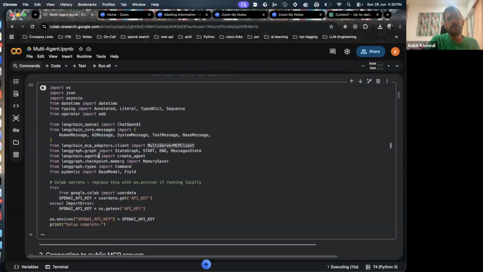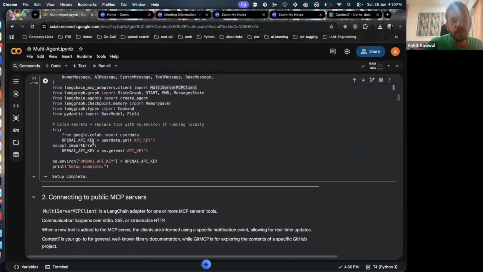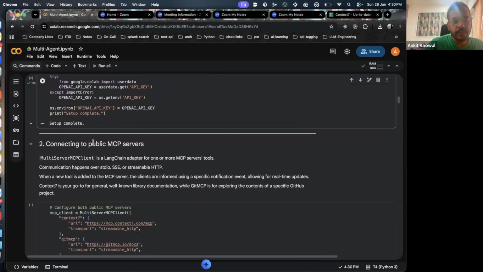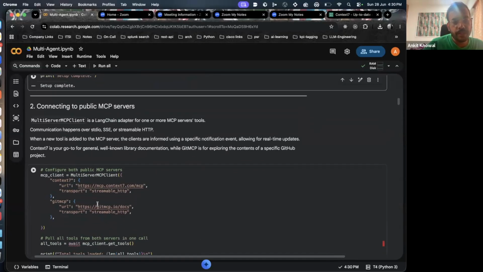And we have already talked about how LangChain and LangGraph are used for agentic development so that you don't have to write everything out of the box. They are libraries which make your work easier, so that you don't have to hard code or write everything from scratch. Now let's connect to the MCP servers like we had seen. Both Context7 and Git MCP provide their MCP servers, right? So we'll just connect to them.